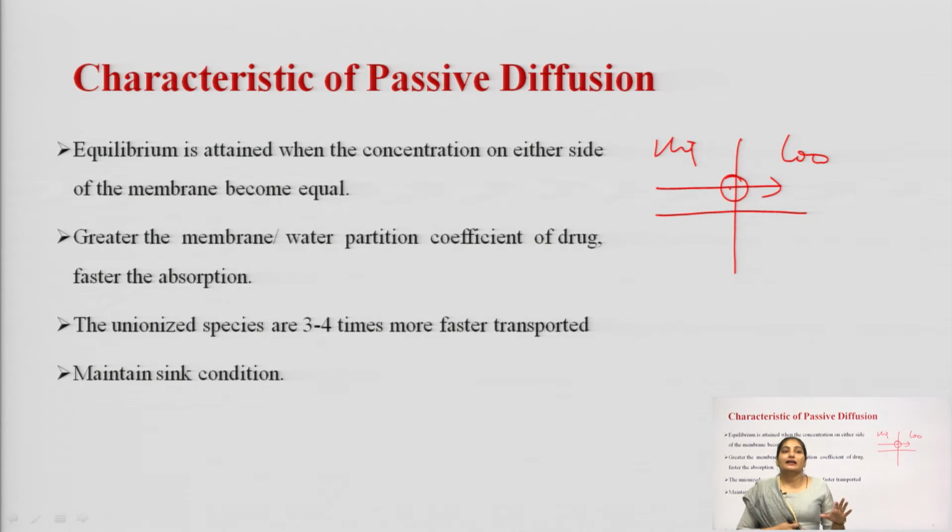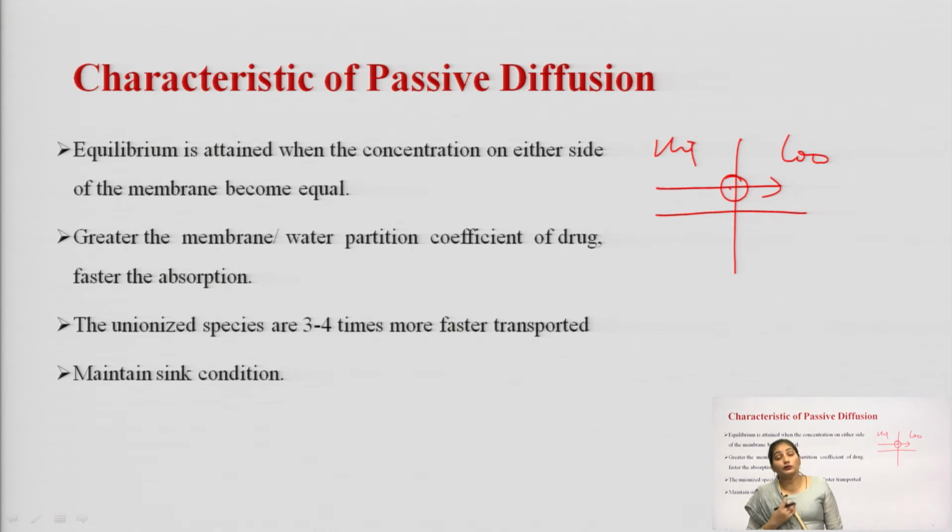Okay. Next, the greater the membrane to water partition coefficient of the drug, the faster will be the absorption. Why? Because the rate of drug diffusion is directly proportional to the membrane water partition coefficient. That is why the greater the membrane water partition coefficient value, the faster will be the absorption. Next characteristic is that unionized species are 3 to 4 times faster transported as compared to the ionized one. Last characteristic of passive diffusion is the maintenance of the sink condition.